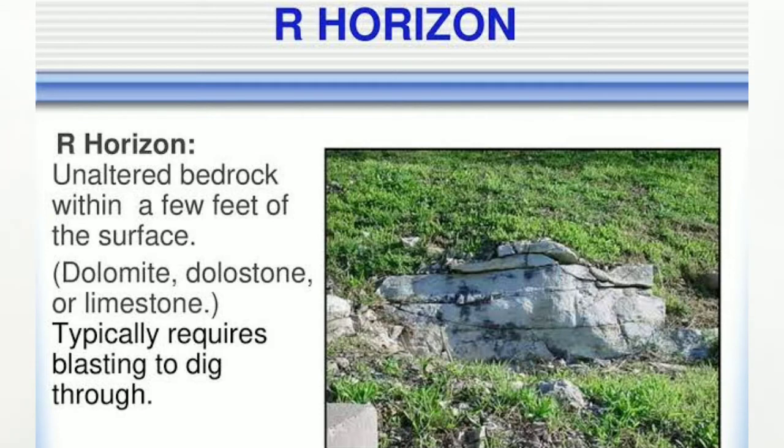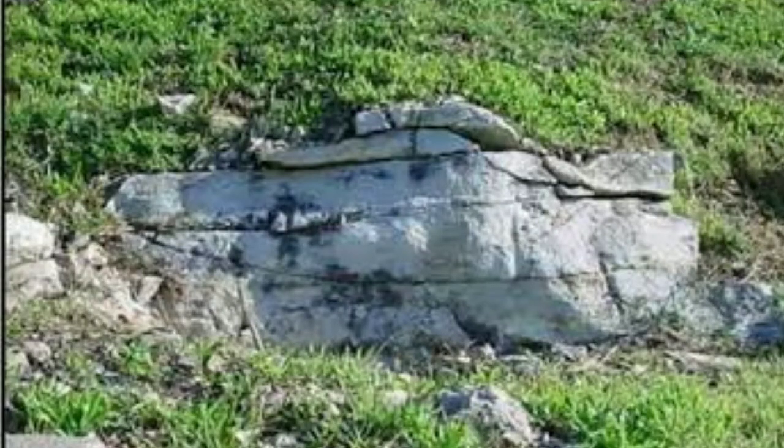Next layer is horizon D, which is known as bedrock or parent rock. This is the solid layer. This layer consists of rock pieces which are closely arranged, and because of this arrangement, they are not affected by outside weather. That's why this layer is called the unweathered rock, because the rocks in this layer are unaffected by the action of weather.